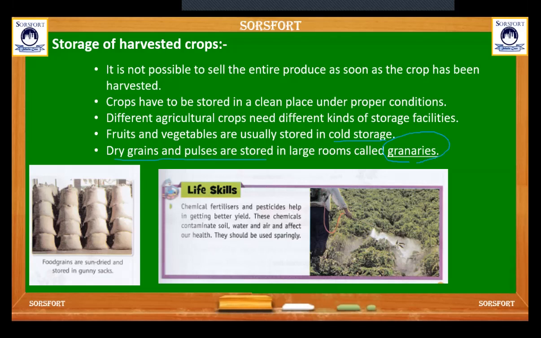So what is a granary? When dry grains or large amounts of pulses are stored in a large room, that is called a granary. There are some pictures from your book. Food grains are sun-dried and stored in gunny sacks. Chemical fertilizers and pesticides help in getting a better yield. These chemicals contaminate soil, water and air and affect our health. They should be used sparingly.